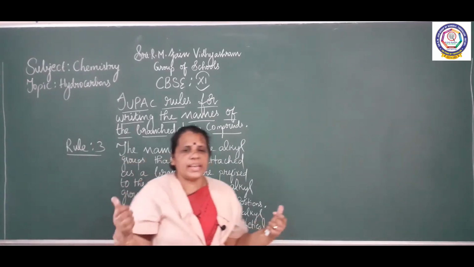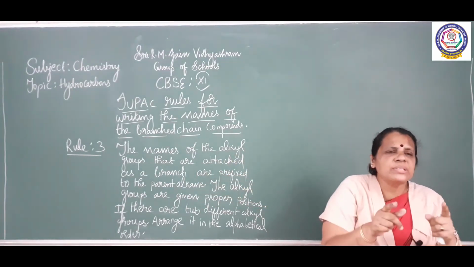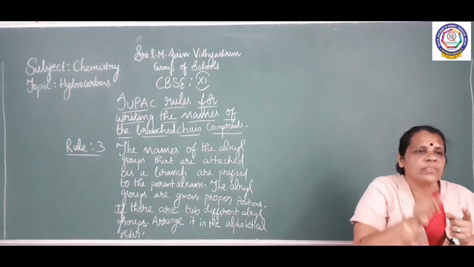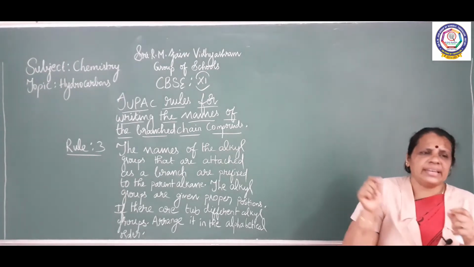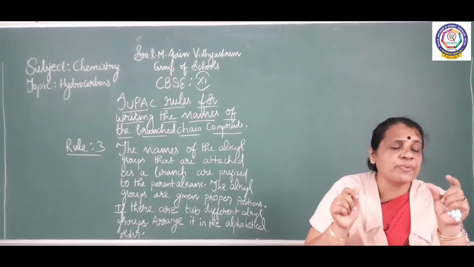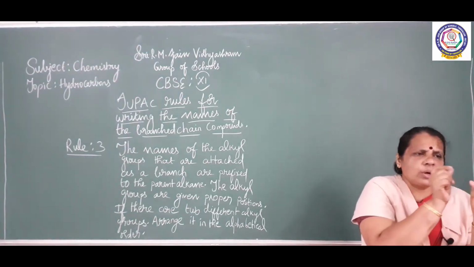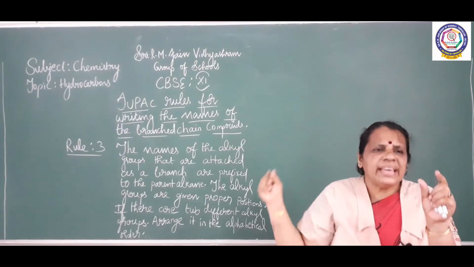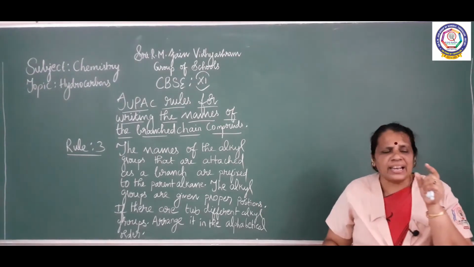So what is rule 3? We are discussing rule 3. The names of the alkyl groups that we write as branches or substituents should be written as a prefix. Prefix means that it comes before. So these names of the alkyl groups are written as a prefix to the parent alkane.